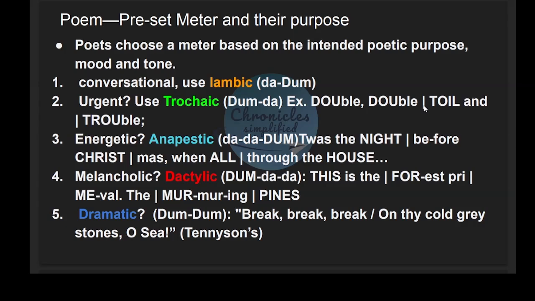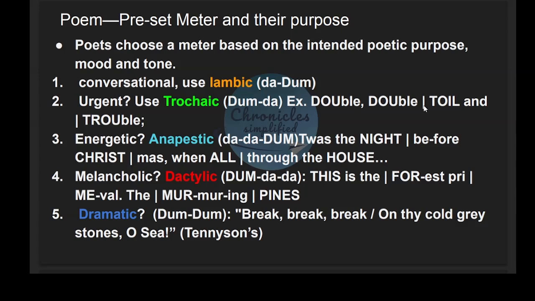A poet chooses a meter based on the intended purpose, that is reflected by the mood and tone of the poem. If the mood or tone is conversational, the poet chooses iambic.